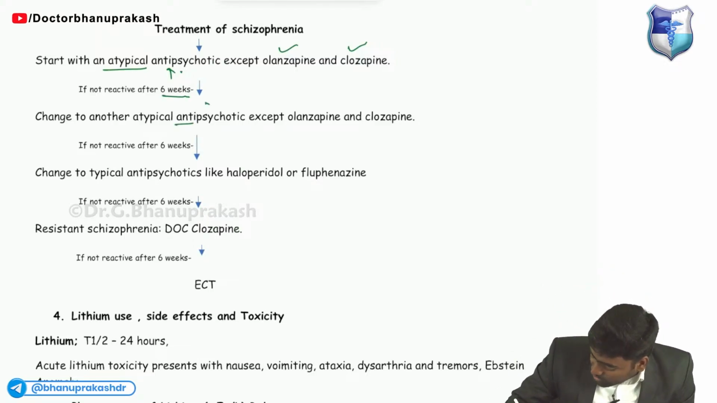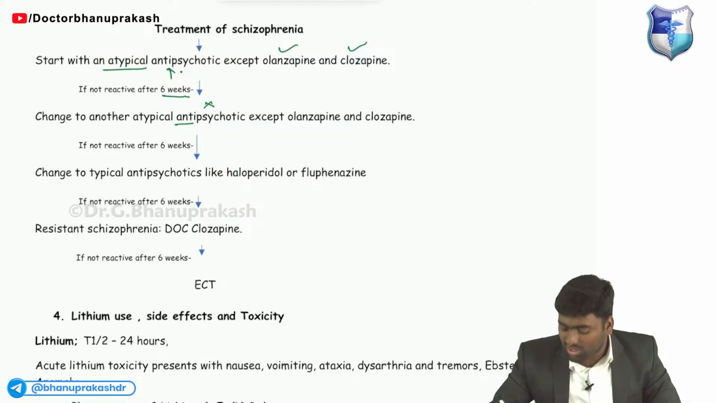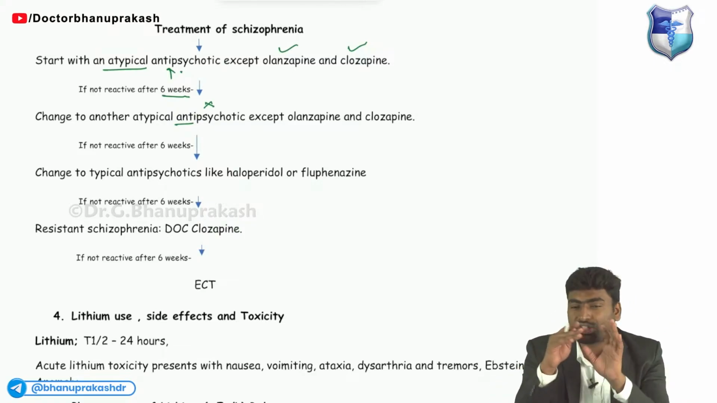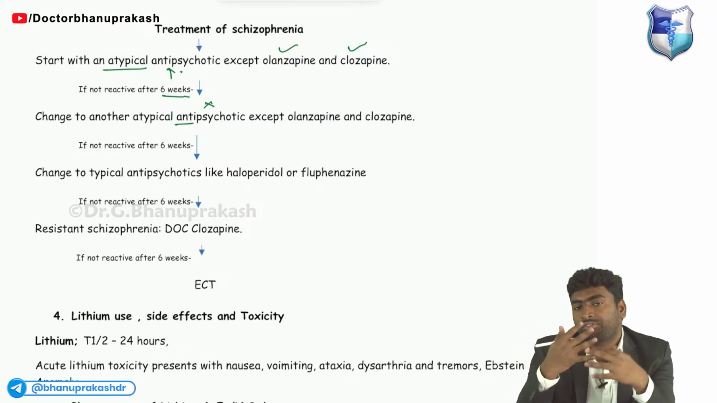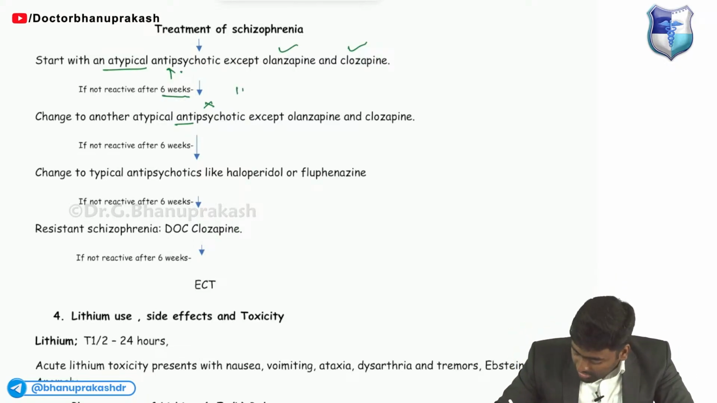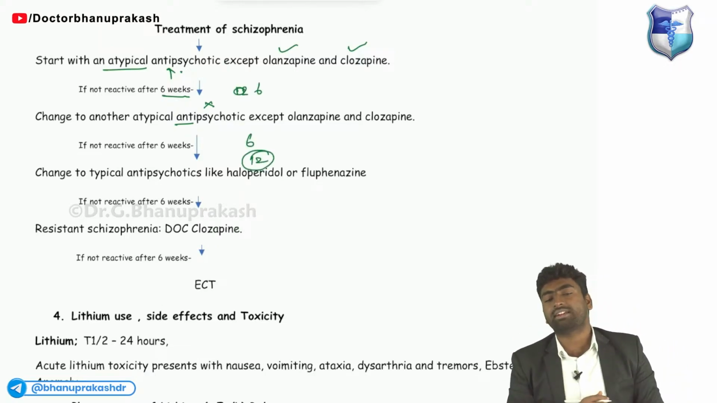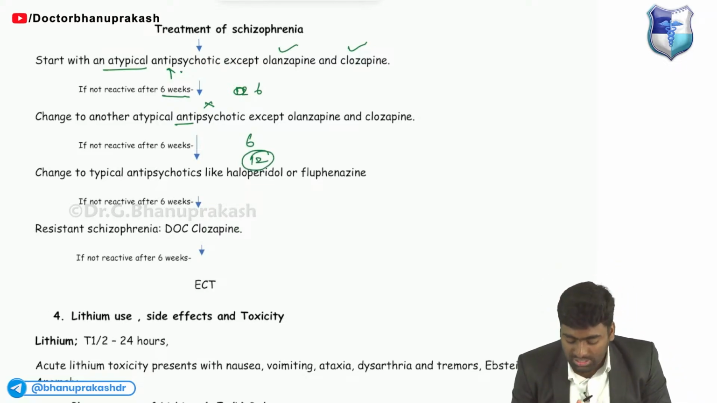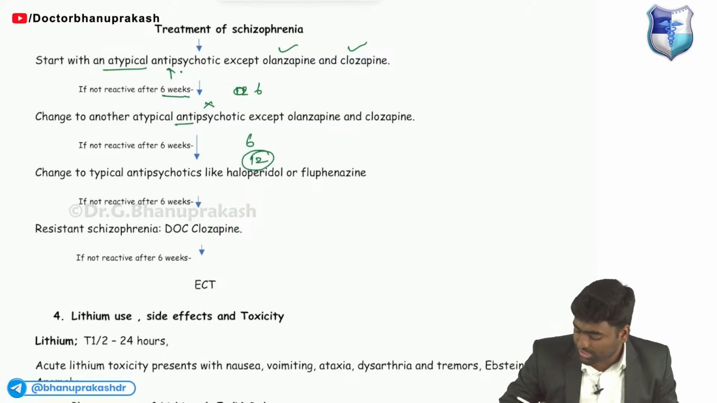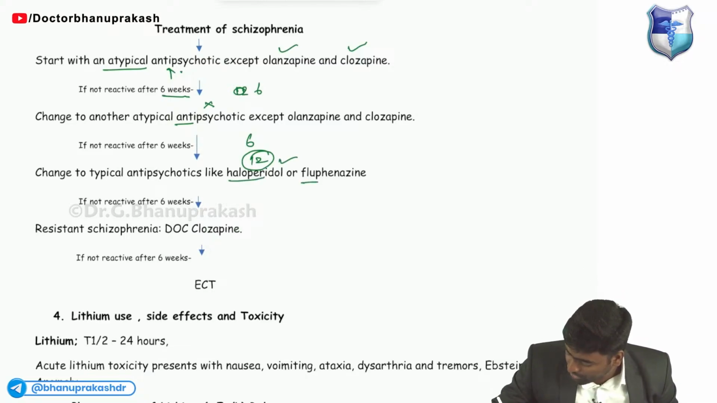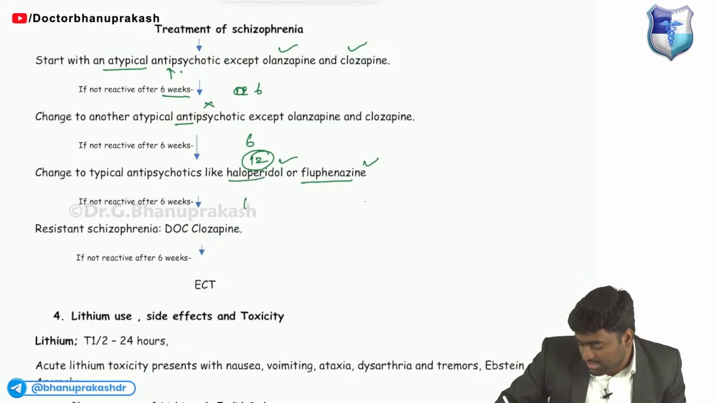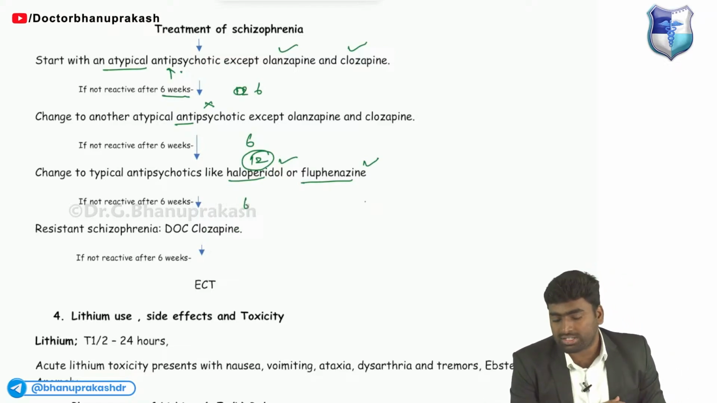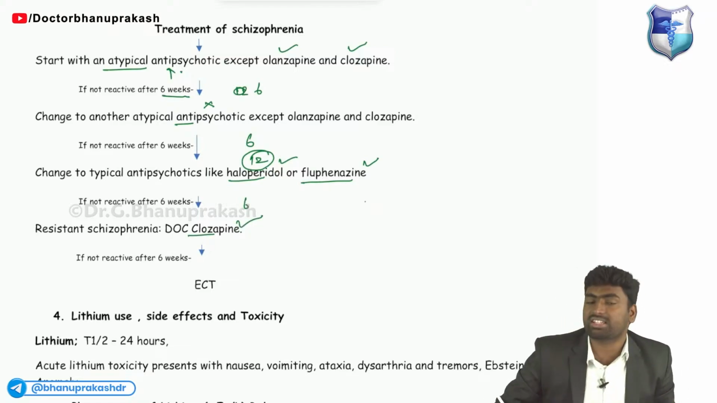If it is not working, then we'll change to another atypical antipsychotic. ठीक है ना? We have these rescue drugs; except 2 drugs, we have 4 more drugs. So we'll change them and see for 12 weeks itself. If it is not resolving, then we'll change them to a typical antipsychotic, which includes haloperidol or fluphenazine. Then we'll see for 6 more months. If nothing works, then we'll change to clozapine.